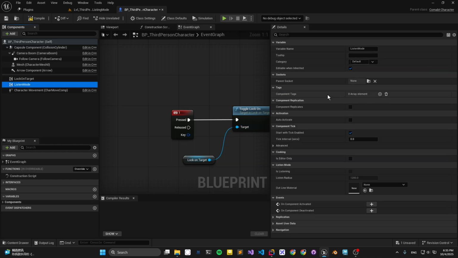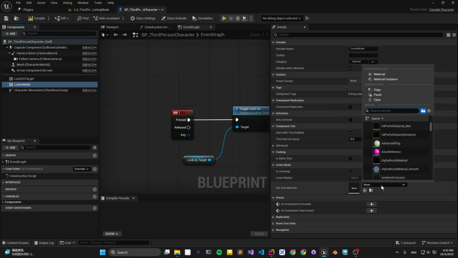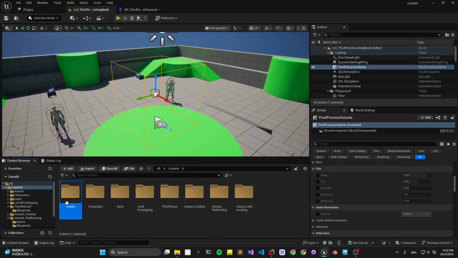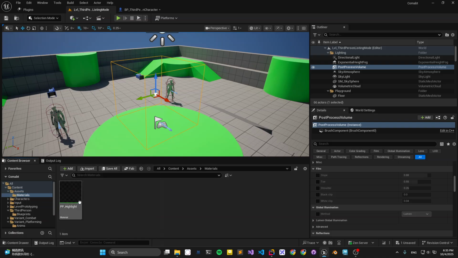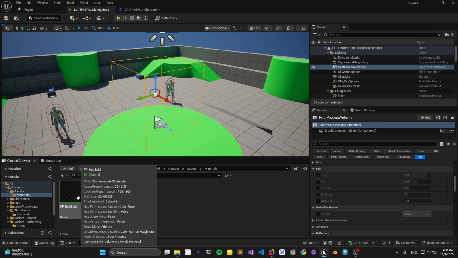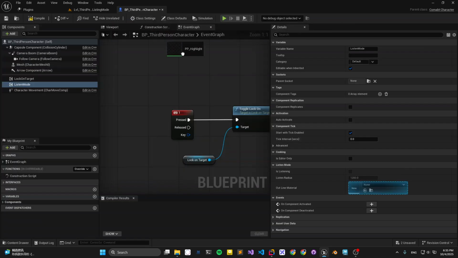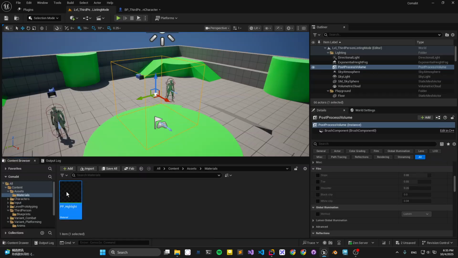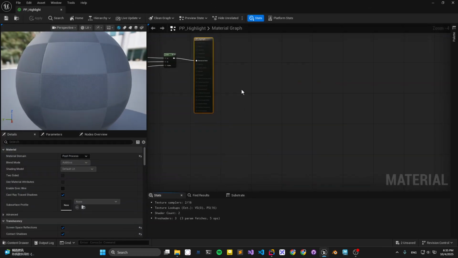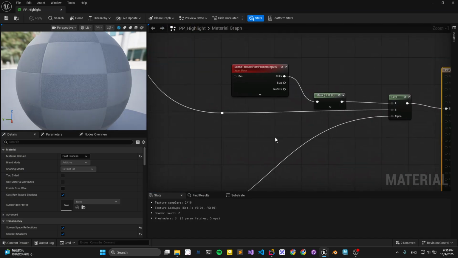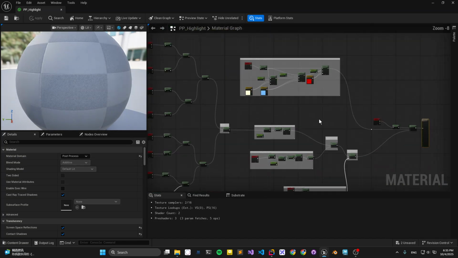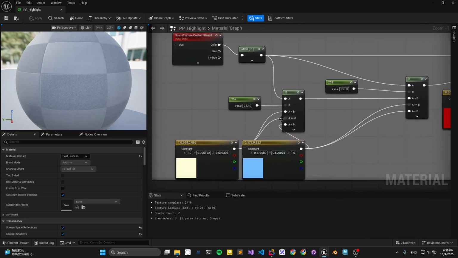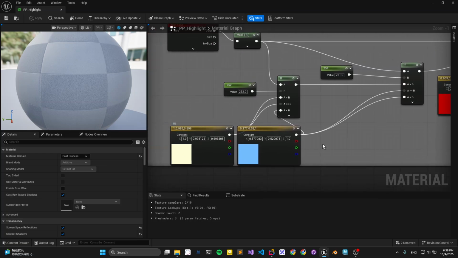and then we just need to put the outline material, which in my asset folder in material they got like PP highlight. You can put it in this one. Basically it's just using post-processing and then creating this kind of material to evaluate which value it is and highlight the character.